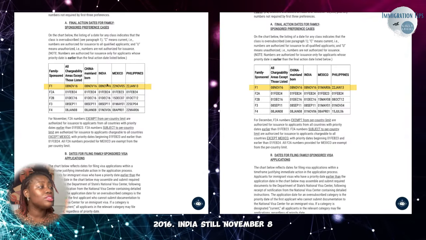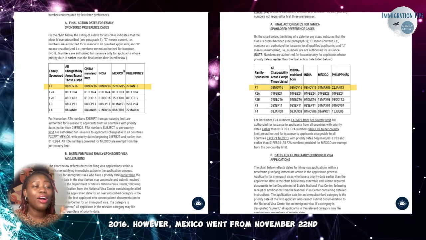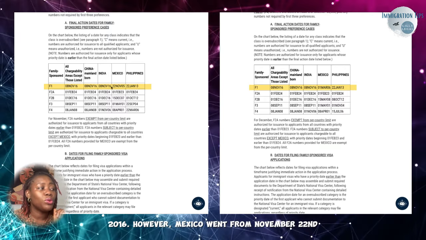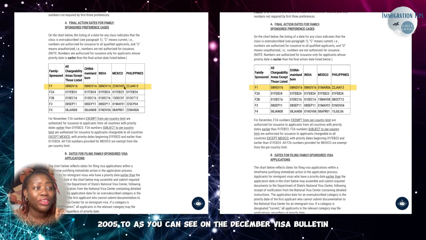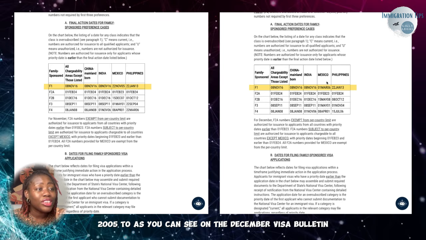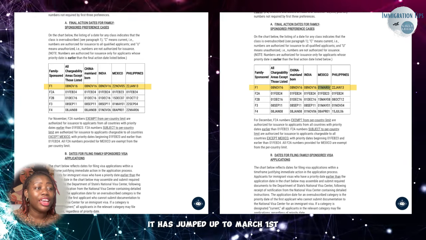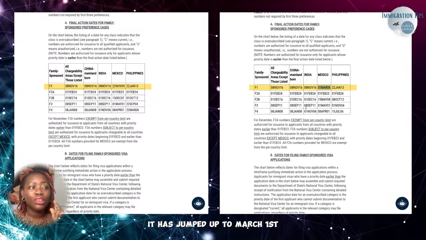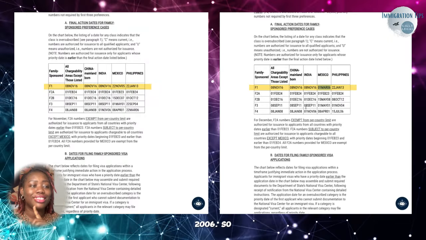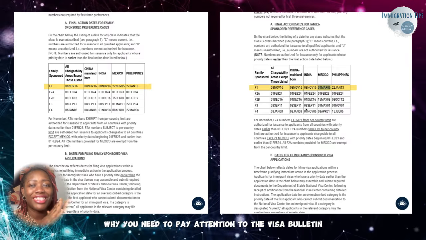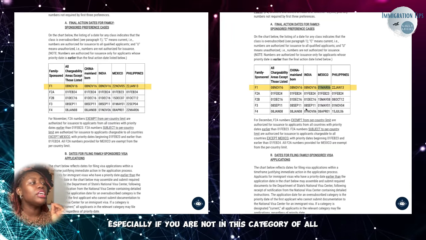India, still November 8, 2016. However, Mexico went from November 22nd, 2005 to, as you can see on the December Visa Bulletin, it has jumped up to March 1st, 2006.